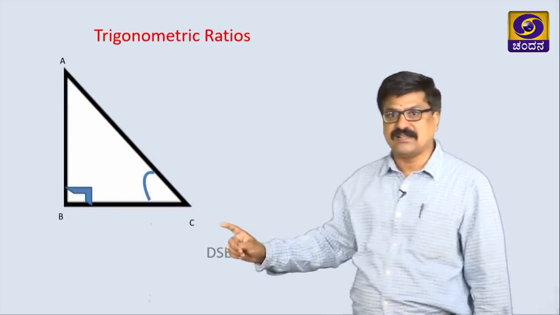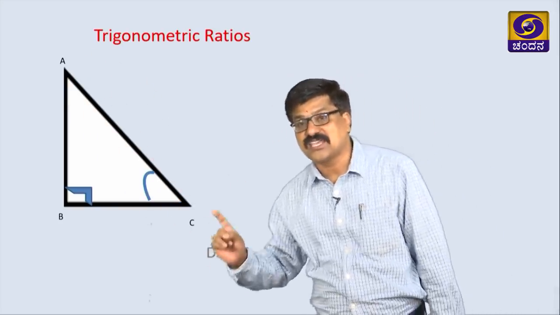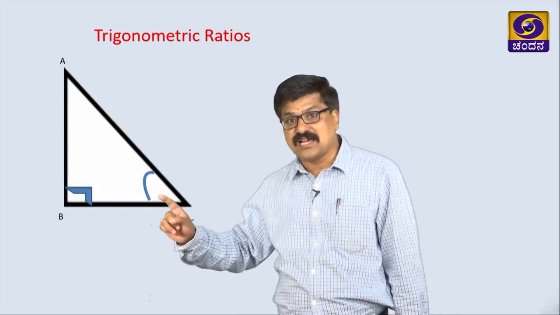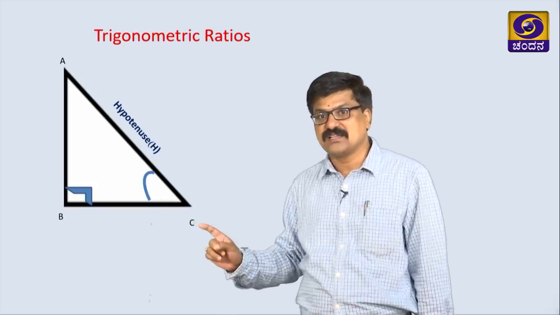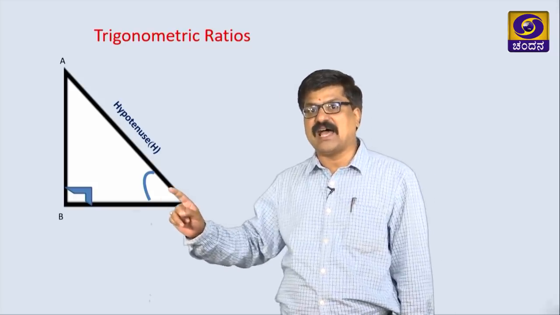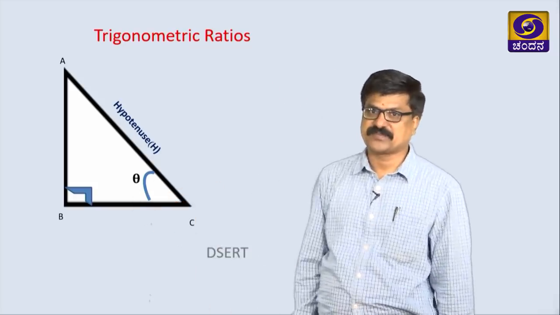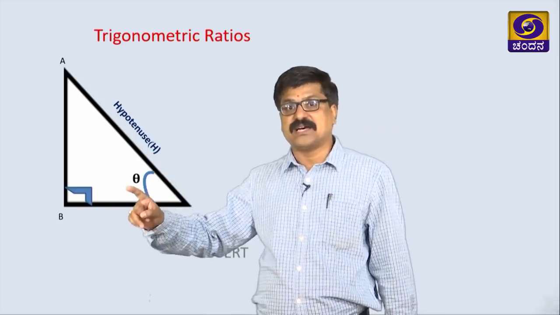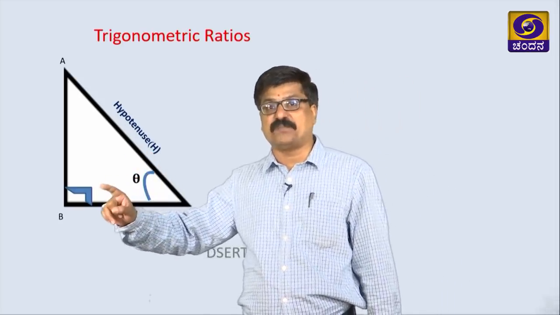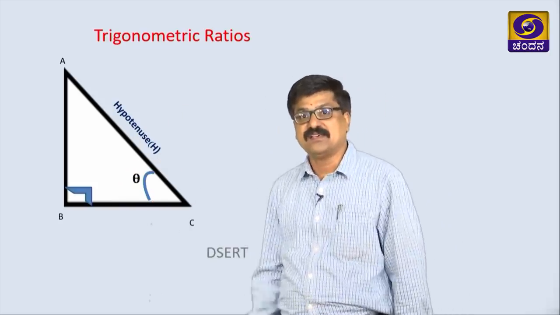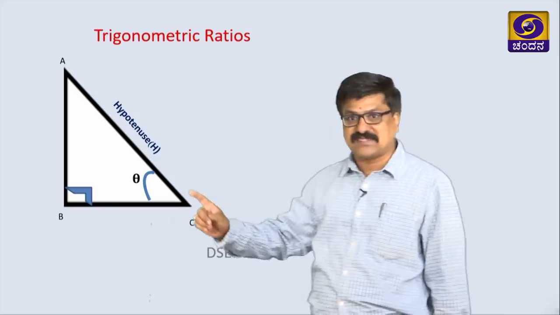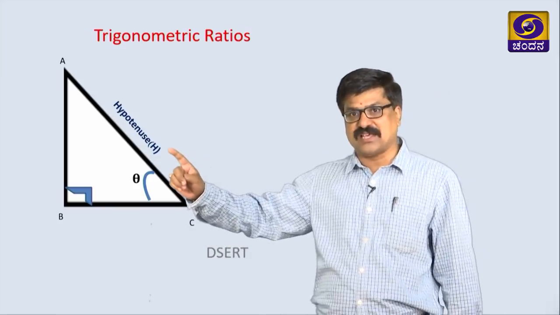A and C are acute angles. Here I am marking this angle C as theta. We know the side which is opposite to the right angle vertex is called the hypotenuse, hence AC is the hypotenuse.